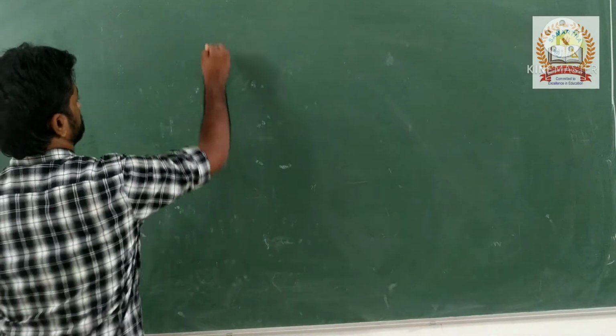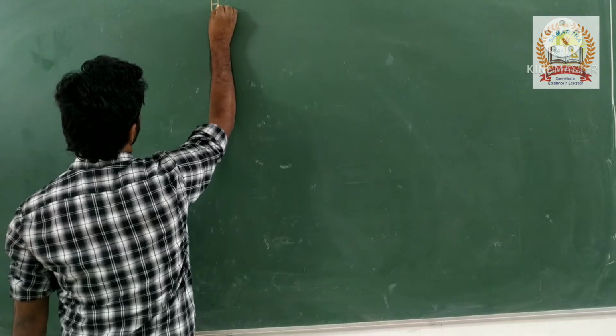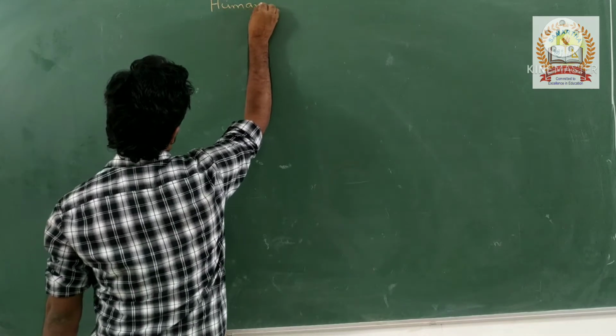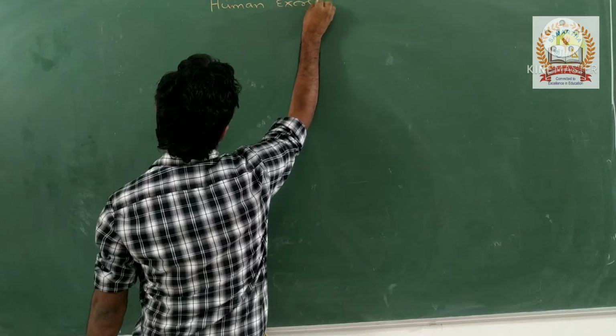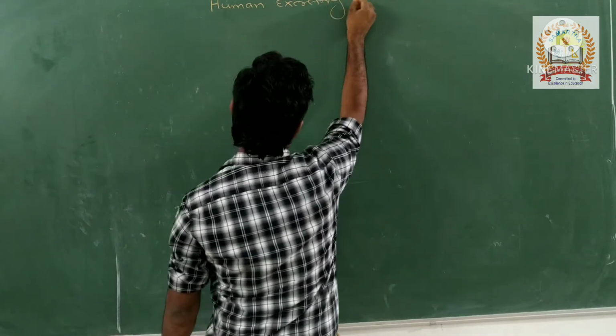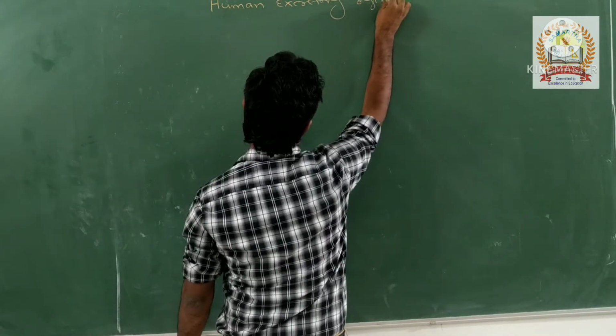Next is the human physiology, in that the human excretory system. What are the structures that come under the human excretory system?